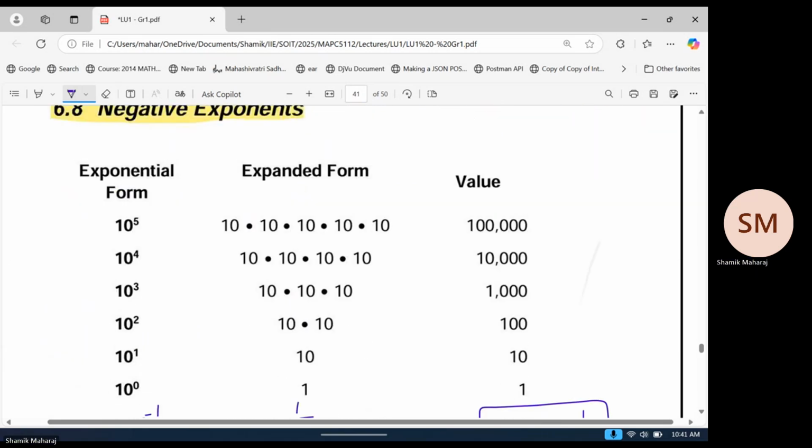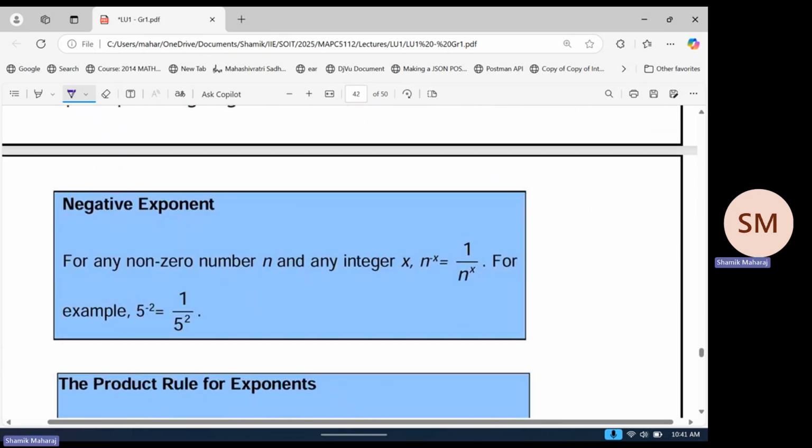Okay. Negative exponents. Let's see. How's our time? 10:41. You guys still surviving? 4 more minutes, we can manage.